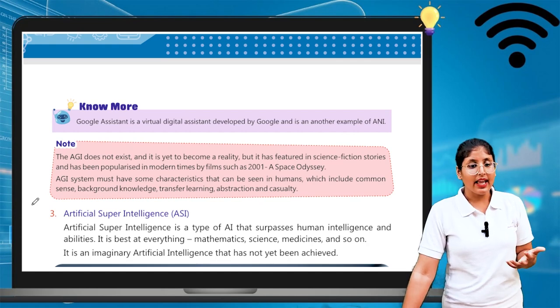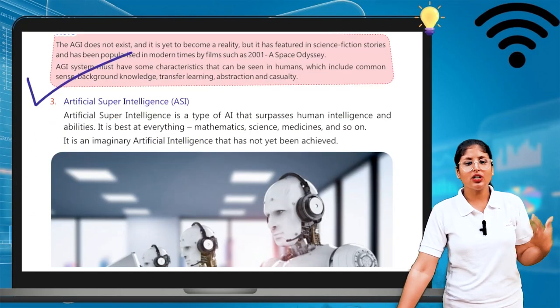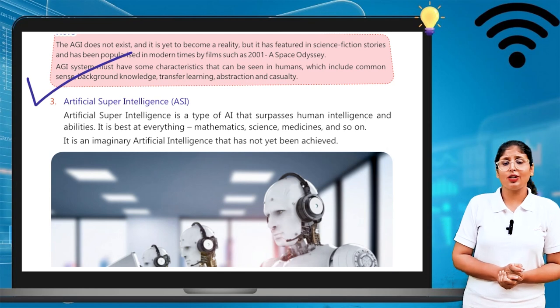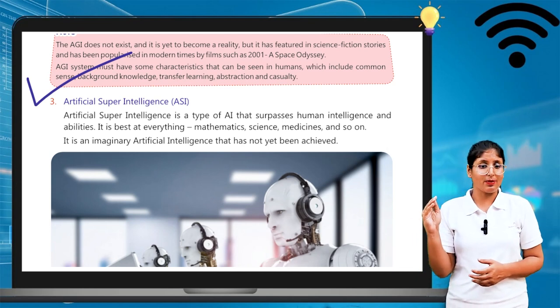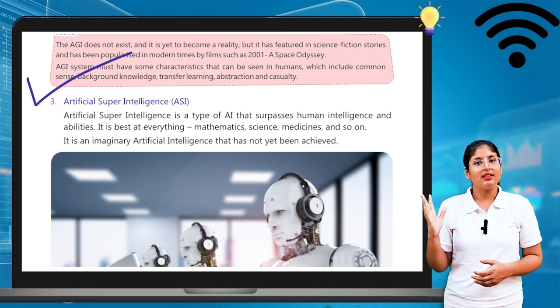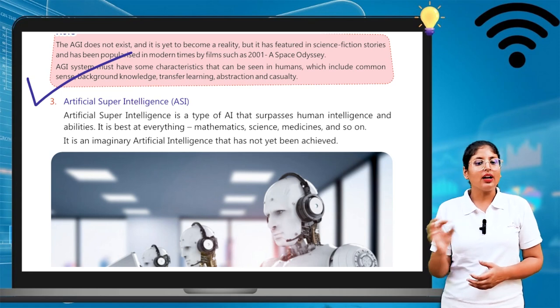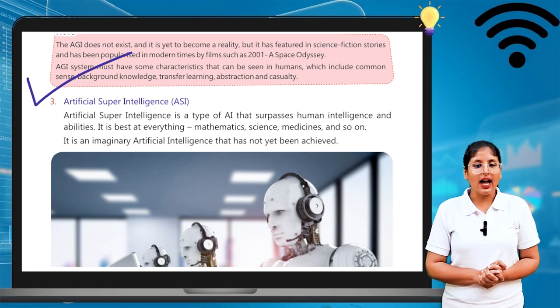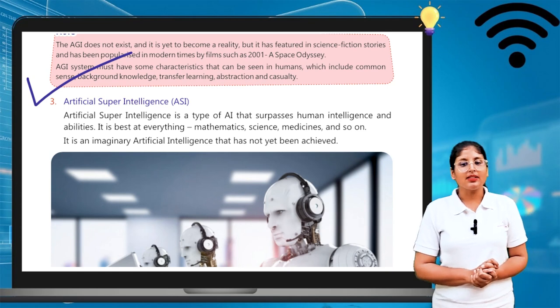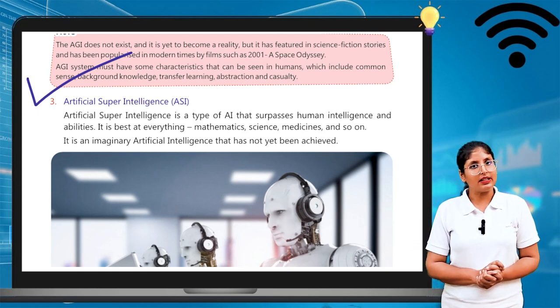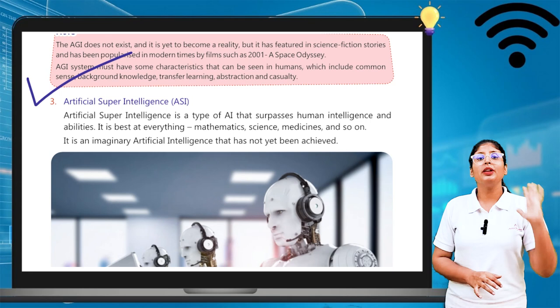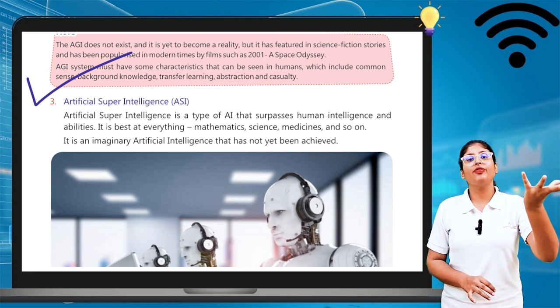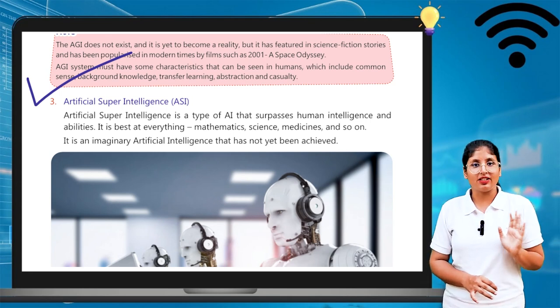Next, the third one is artificial super intelligence, ASI. This is the topmost level of artificial intelligence because it is super intelligent. Artificial super intelligence is a type of AI that surpasses human intelligence and abilities. It is much better than human intelligence.